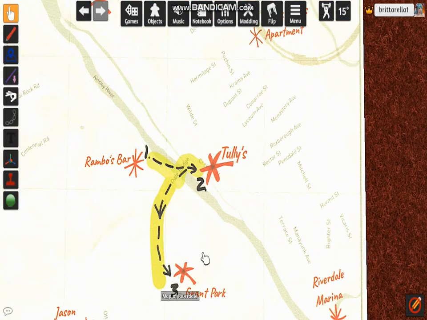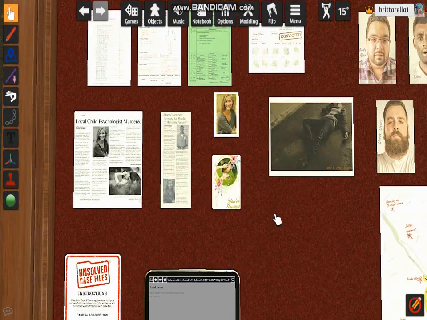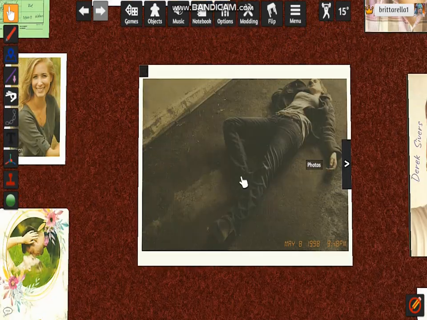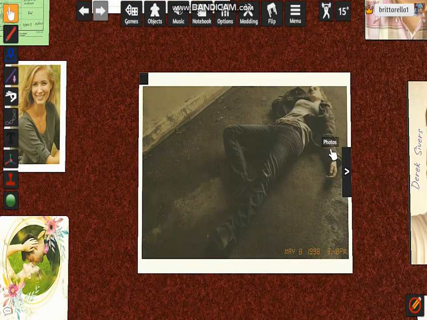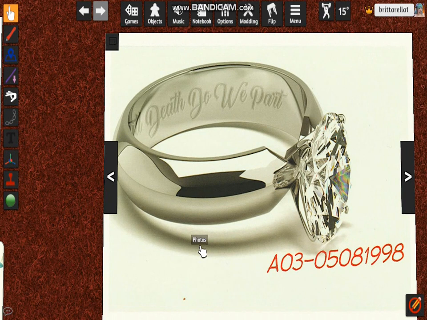So, let's see. I need to figure out what's going on here. Alright, let's go to the next page of the picture, of course. Oh, and here's the wedding ring. It says, "Till death do we part."